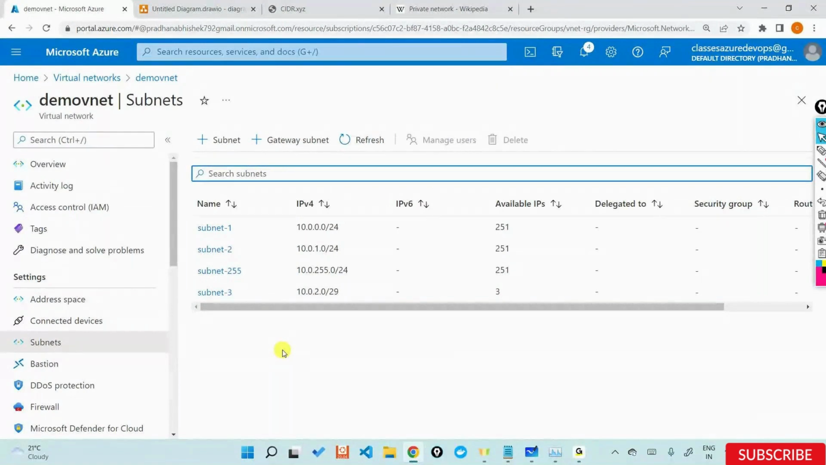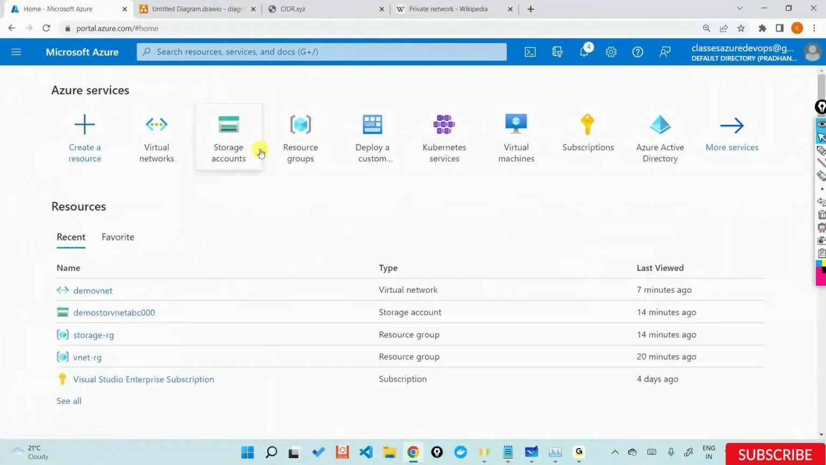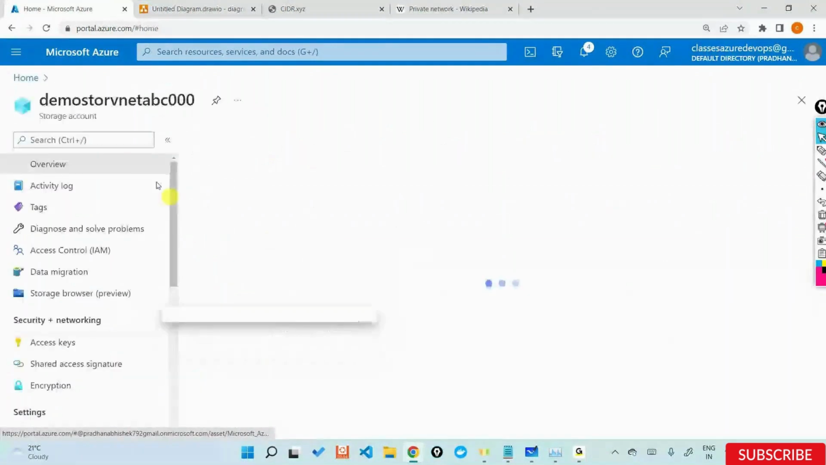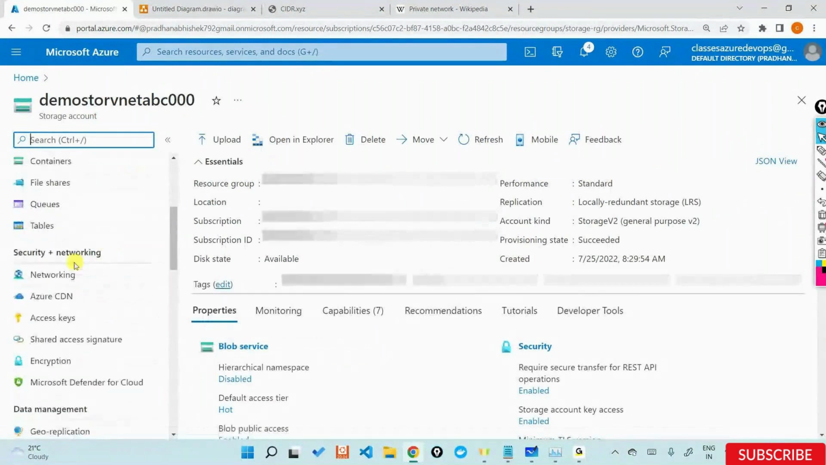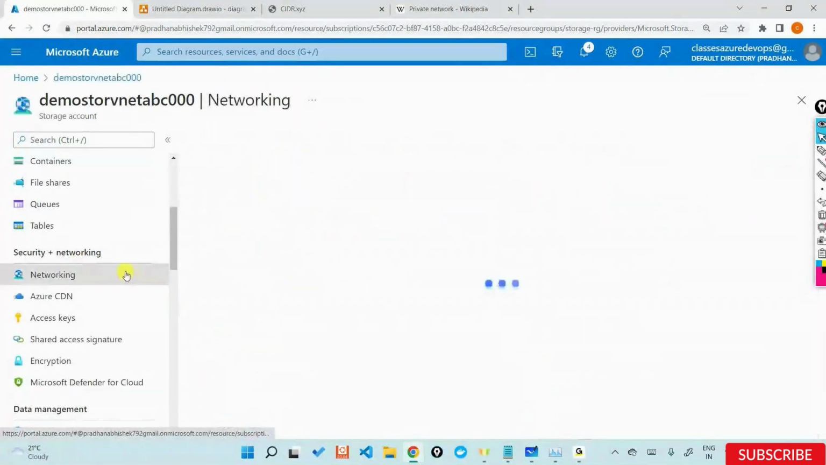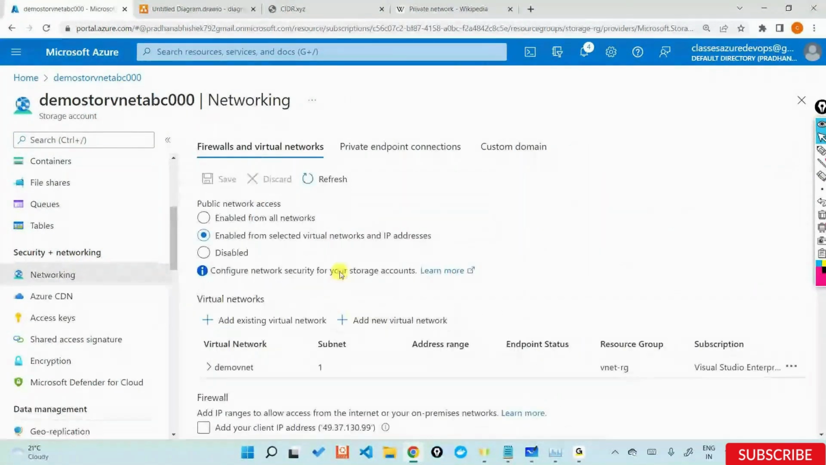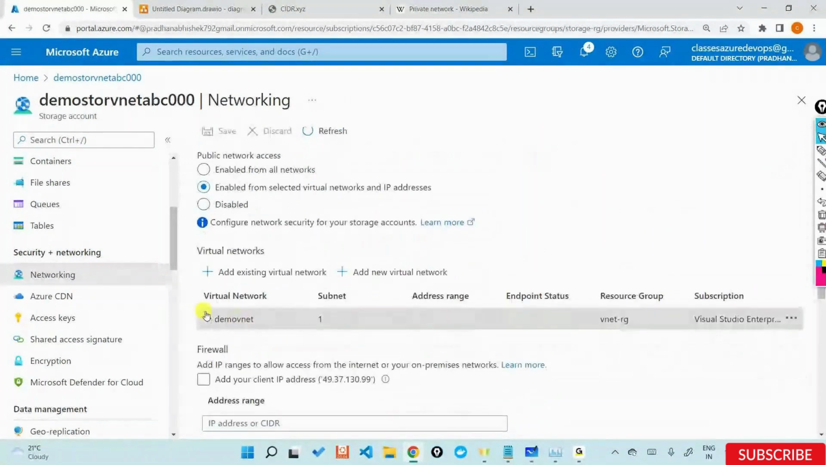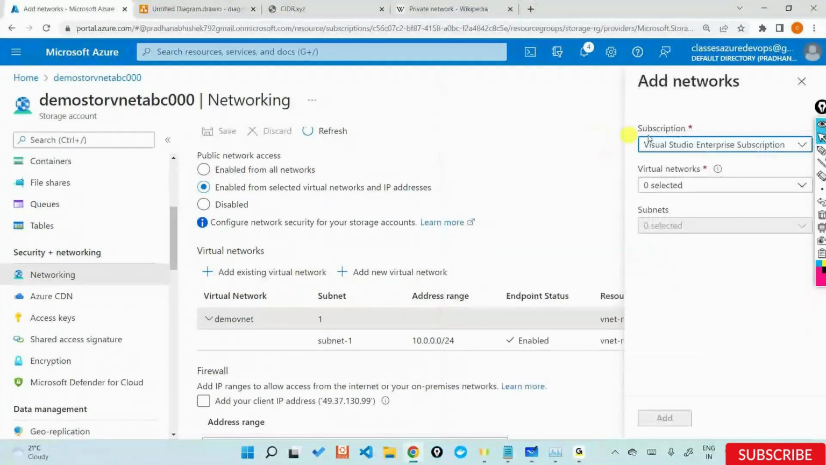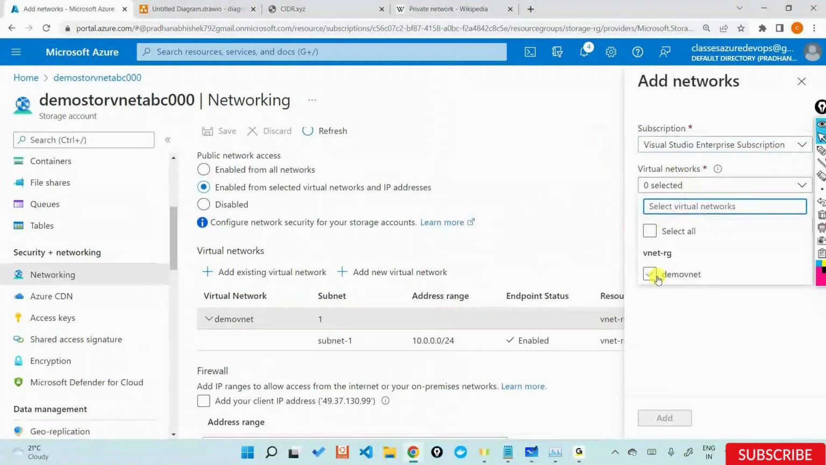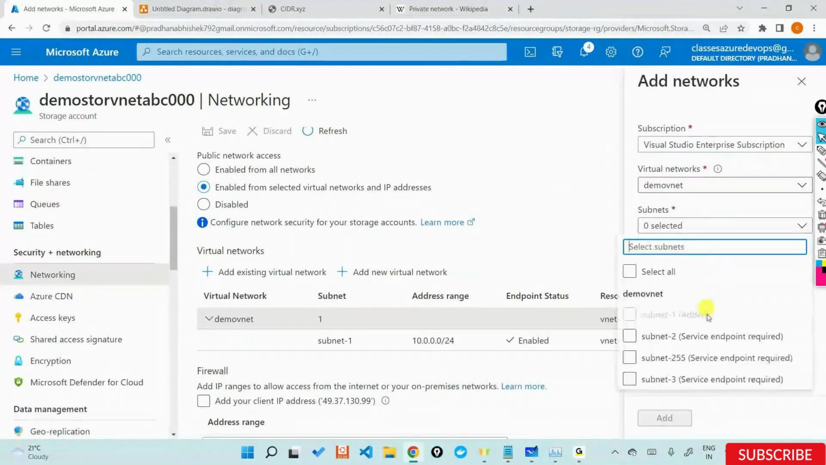Now, very importantly, if you want to integrate a storage account with a particular subnet, for example, right now my storage account is integrated with the demo VNet and subnet 1. If I want to add an existing virtual network, I can take the same virtual network, which is demo VNet, but subnet 1 is already taken. So I cannot add this again.